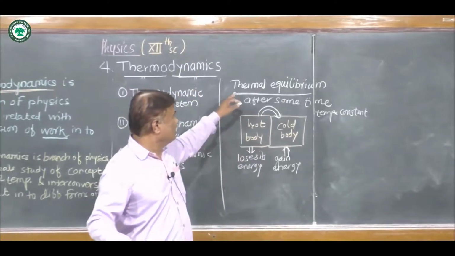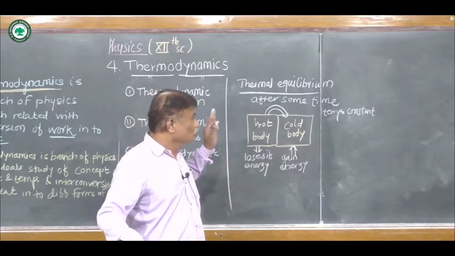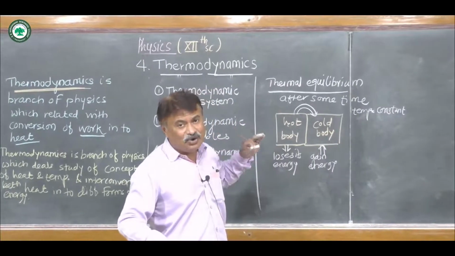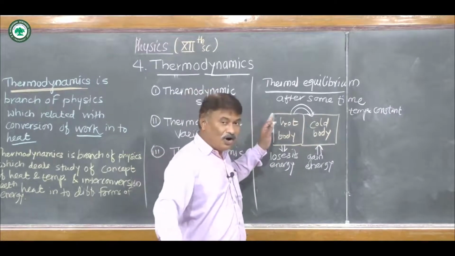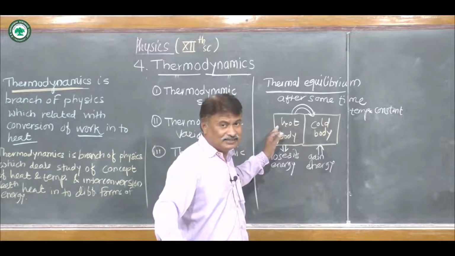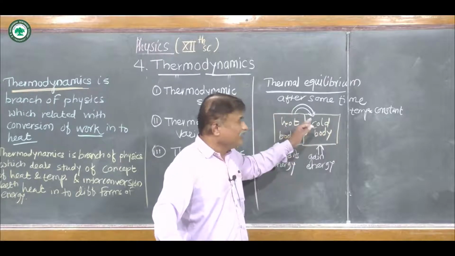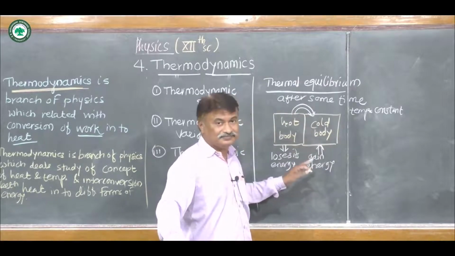So we can say, what is thermal equilibrium? When two bodies which are at different temperatures are in contact with each other, then the body at higher temperature loses its energy, and the body at lower temperature gains the energy.